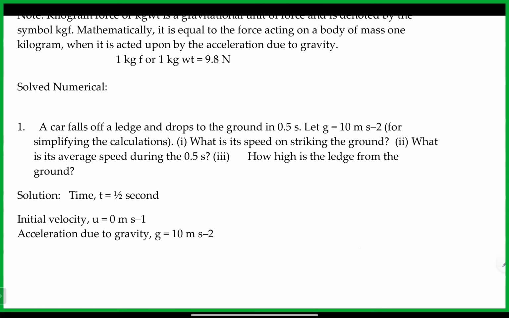A car falls off a ledge and drops to the ground in 0.5 seconds. Let g be equal to 10 meters per second squared for simplifying the calculations. What is the speed on striking the ground? What is the average speed during the 0.5 seconds? How high is the ledge from the ground?